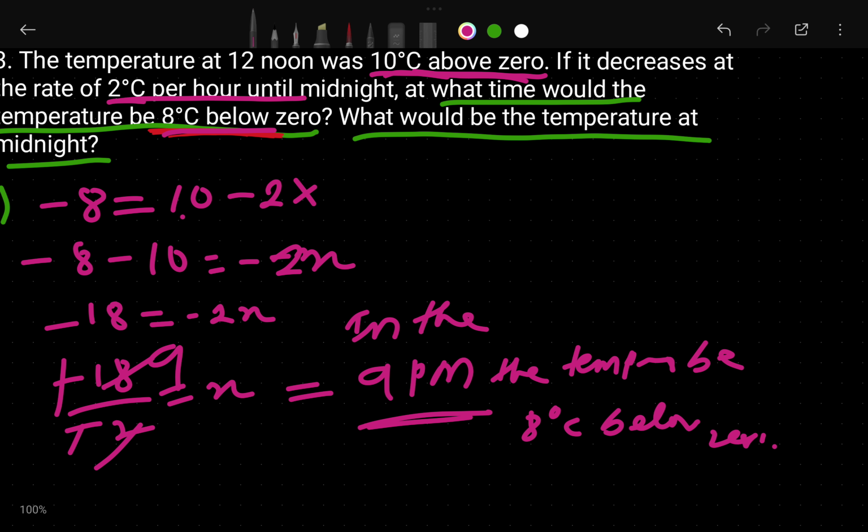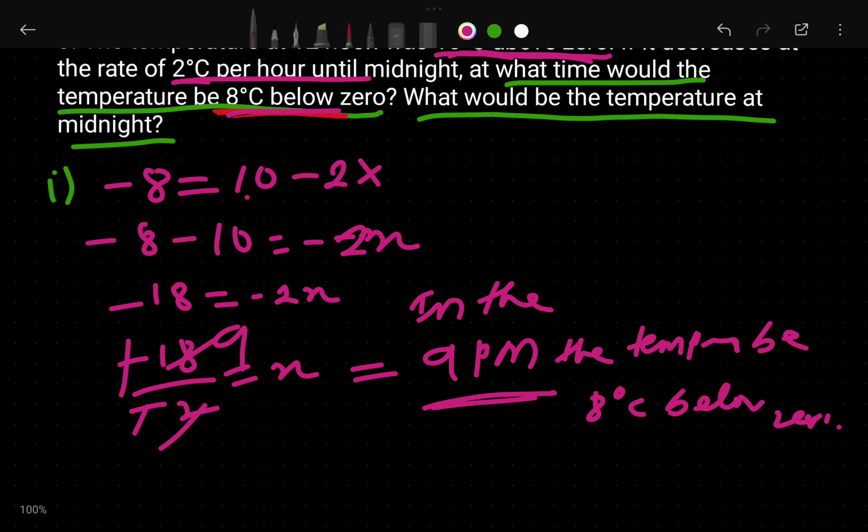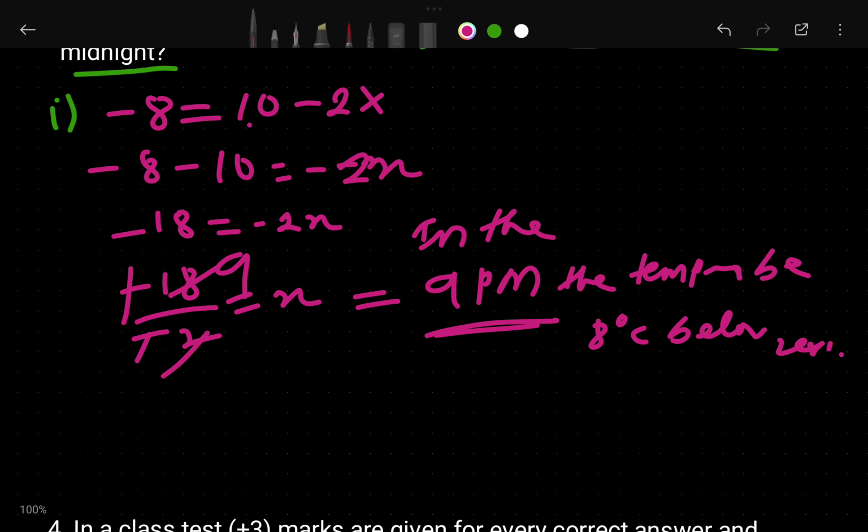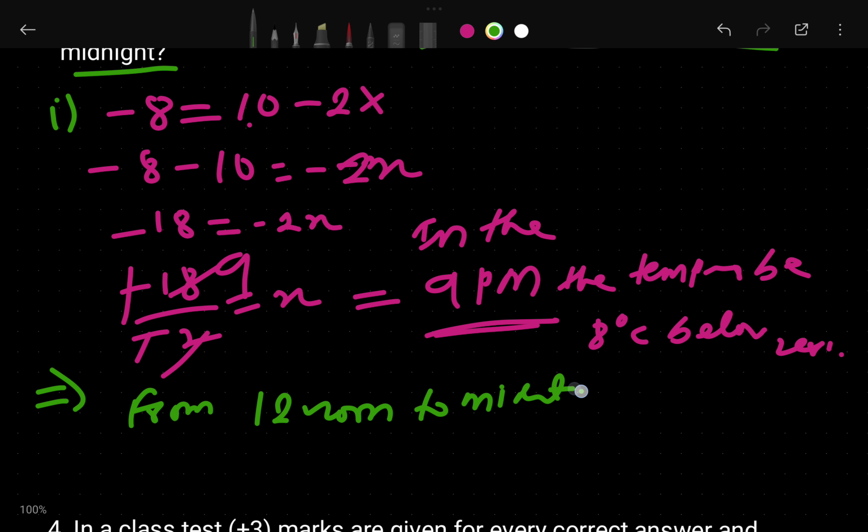Okay, so may I go to the next question? What would be the temperature at midnight? It is asking what will be the temperature at midnight. So I will use this pen here. You know that from 12 noon to midnight, the time is totally 12 hours.